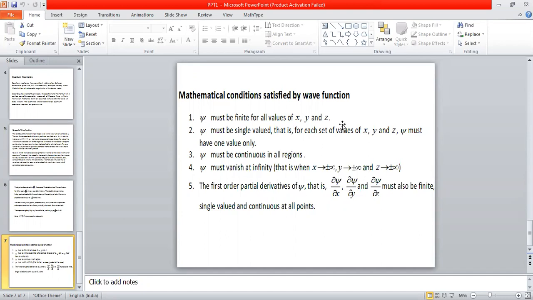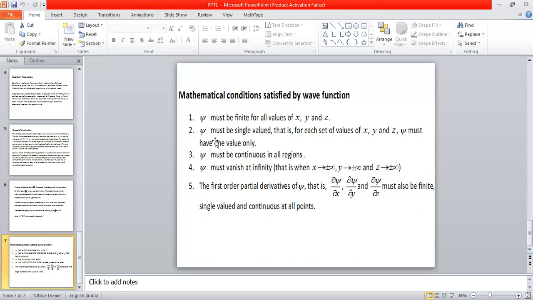Physical systems having a wave function becoming singular are highly difficult; we cannot find such physical systems actually. Mathematically, if psi becomes infinite at a particular place, it is a singularity, and such functions are very difficult to handle. Therefore, we expect our wave function to behave properly, taking finite values for all possible values of x, y, z. It should not become infinite at any particular point.